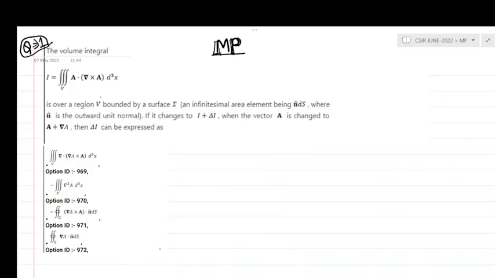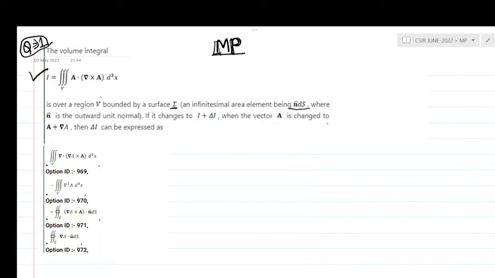Hello everyone. Let us solve one question from mathematical physics. The question is the volume integral is given this. It is over a volume V bounded by a surface sigma, an infinitesimal area element being n cap ds, where n cap is the outward normal unit vector, and if that integral changes to I plus delta I